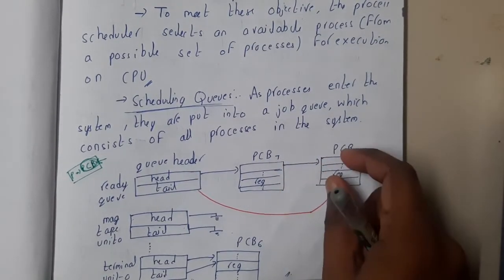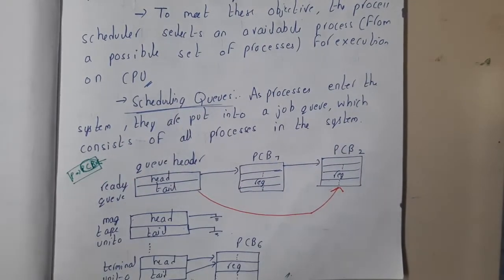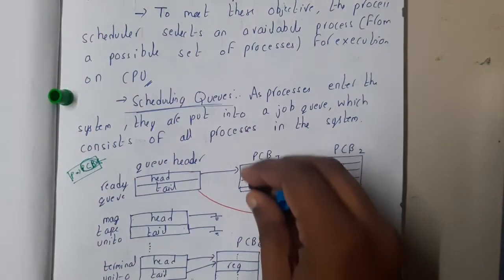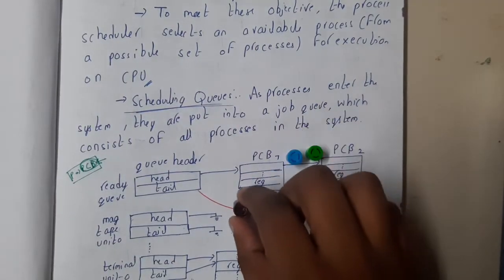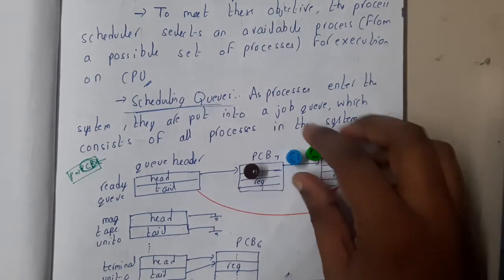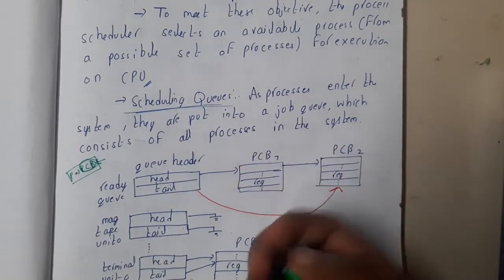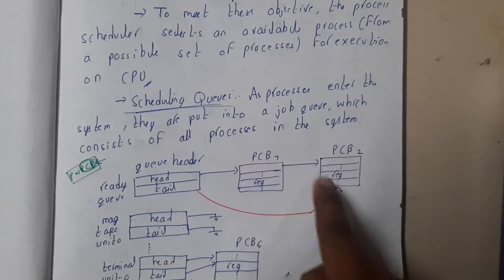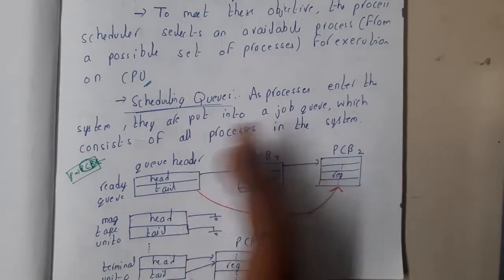Whenever we are going to maintain these items in the queue, assume that these three items are there: one is brown, one is blue, and one is green. Assume that this one came first, so I will give the first position to this one. After that, blue came, so I will give it the second position. In that way we maintain their PCBs in the queue, guys. Based on the requirement we will be pushing them one after the other.